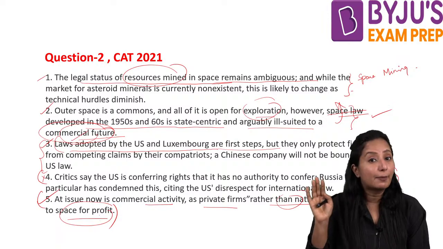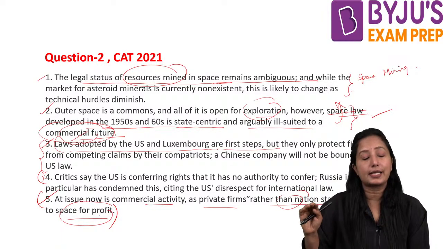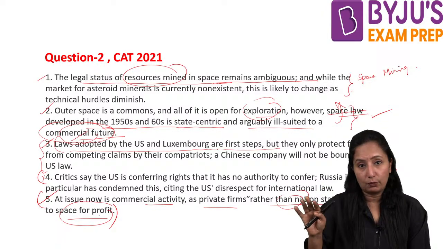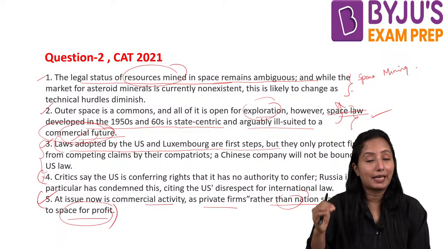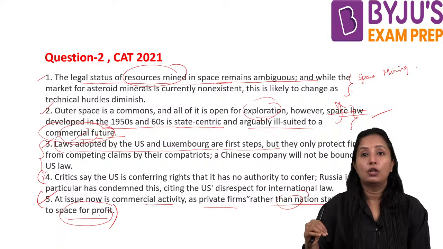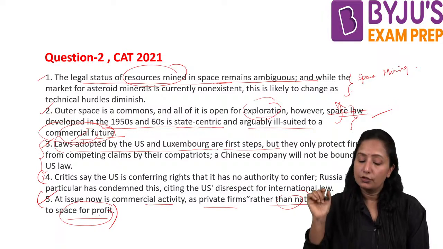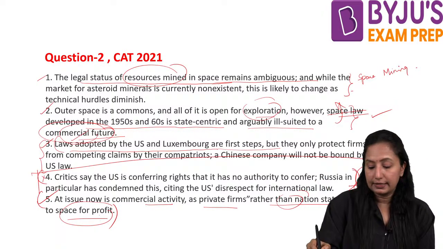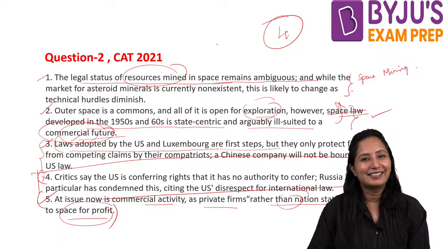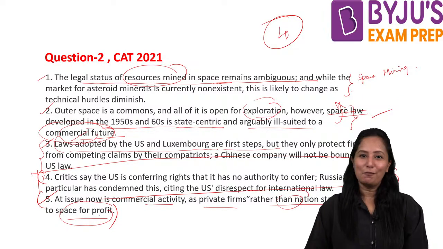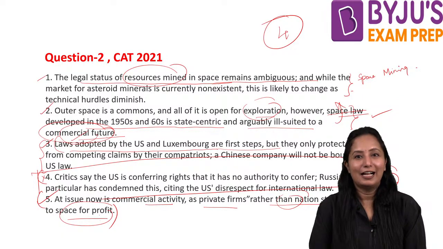Why? Because it is talking about the critics. We are not criticizing or critiquing anywhere. What we are doing is talking about space commercialization, laws, etc. So the fourth one is out of the group here. Getting it? Yes. I hope you guys understood.